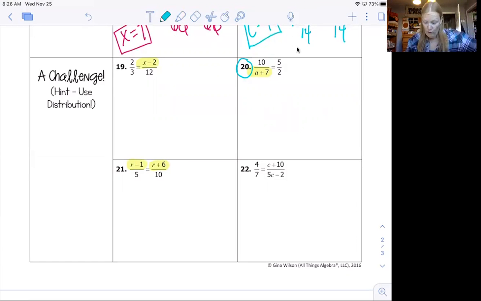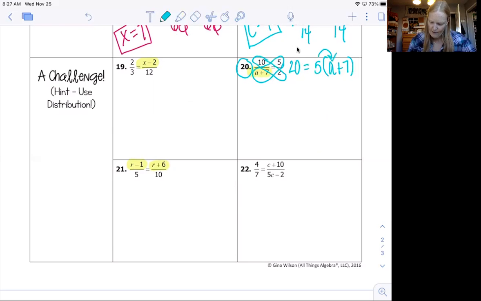And when we multiply this way, we're going to get 10 by 2. So I'm just going to write 20. However, when we multiply this way, it's 5 times both of those things. And the way to show both is using the distributive property. So I'm going to do 5 times the a and the positive 7 like that. So you write it out as a distributive property problem. Then you distribute. So 5 times a is 5a. 5 times 7 is 35. And then I got equals 20 on the other side.